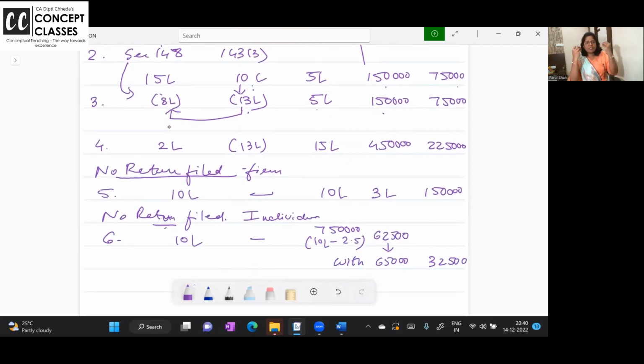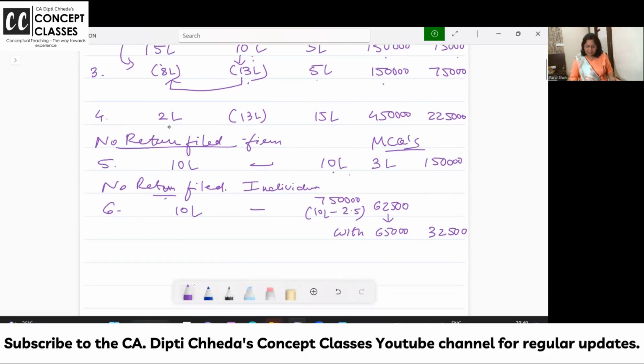Now, suppose the return is not filed and you are not showing anything, and the department catches hold and says, oh, you have not reported 10 lakh income, this is underreported income. What will be the underreported income? Full 10 lakhs. And directly 30% on that. This can be asked in MCQs. Calculation, you can pause the video and check, because if I go into calculation, the concept will be missed out. Routine class, we have taken it in detail.